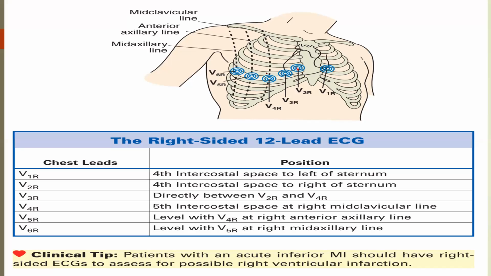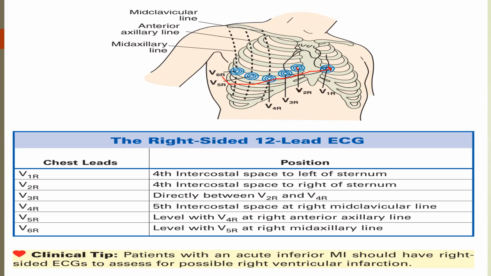For the right side, we will do the reverse: we will start from the left-sided fourth intercostal space and the rest of the leads stay as they are. We just have to start from the left side for a right-sided ECG. So if we want to see RVMI, right ventricular myocardial infarction, then we put the right-sided leads, or if some patient has dextrocardia, to confirm that we can put chest leads on the right side.